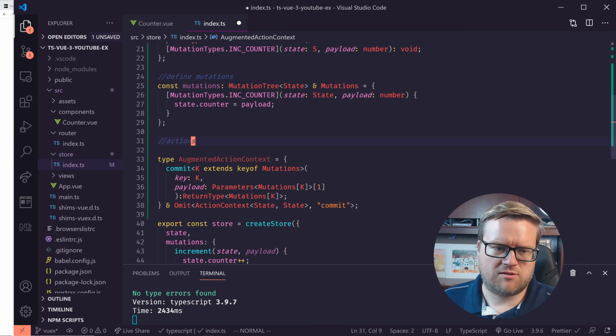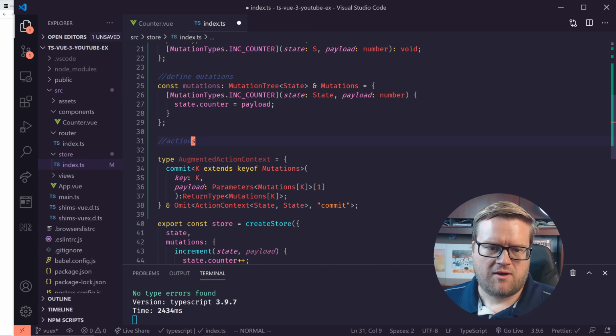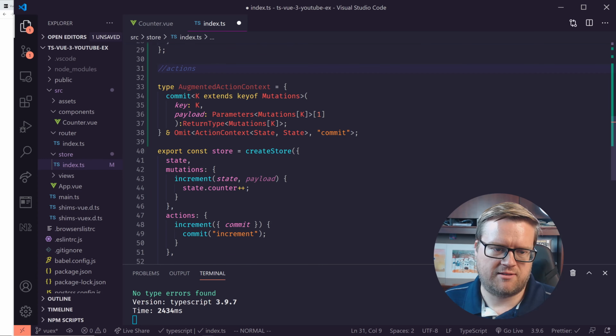So this is a special type that we're going to be using that basically tells us that when we do an action, we have to dispatch it in such a way that it can be dispatched to a mutation. Basically, you can commit a mutation inside of it. And so this Omit means that it's going to take everything in ActionContext, which is all the different action contexts, and it's going to remove commit from it. So we're basically defining our own commit on here.